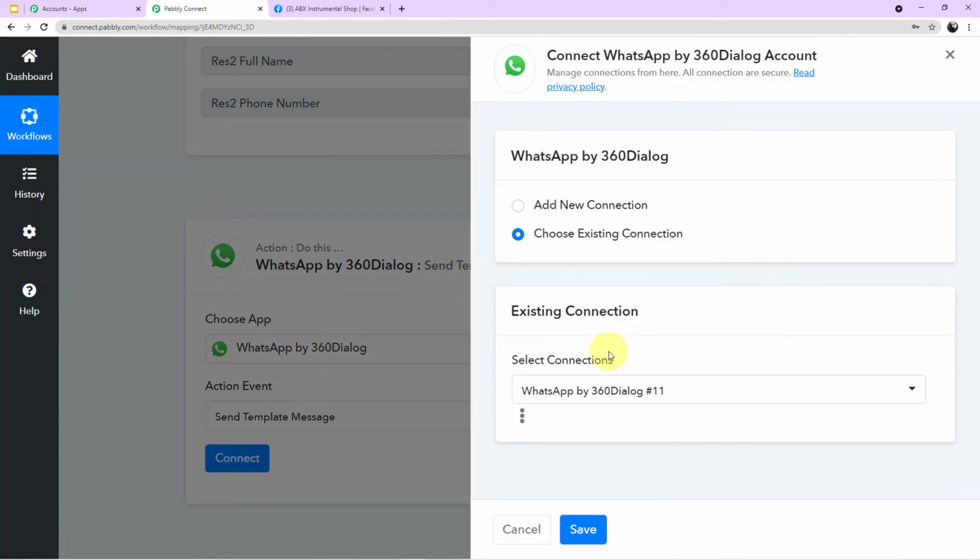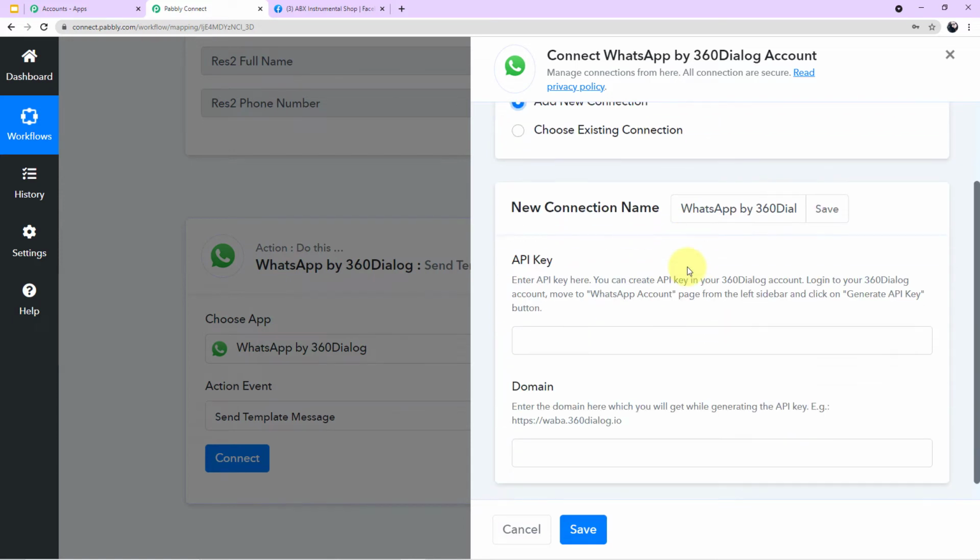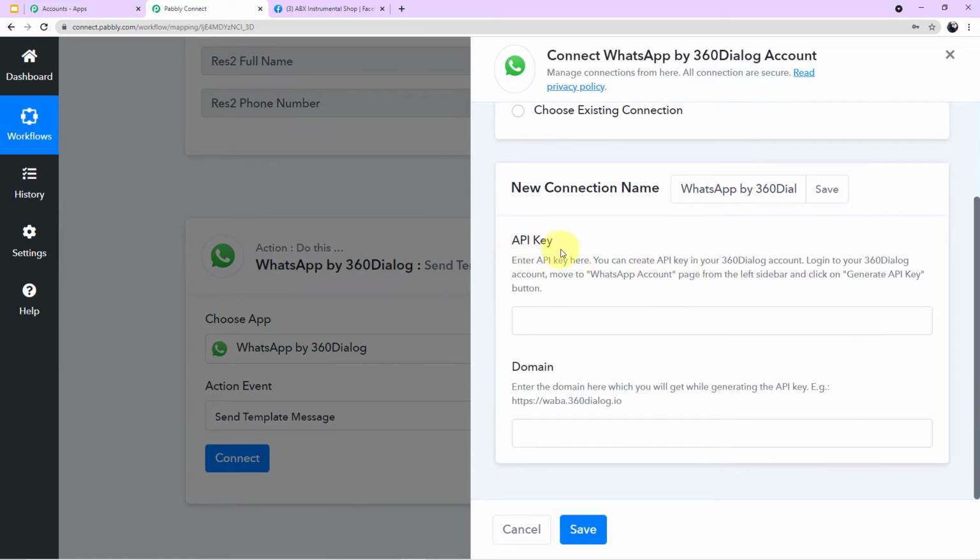A mini window will emerge in front of you asking for two options. I'll click on add new connection. And now guys, it is asking me to fill up two fields. The first field it is asking me to fill is API key and the second one is domain. So let's first read out the description so that we can find out from where we can get the API key. Here it is written, enter API key here.